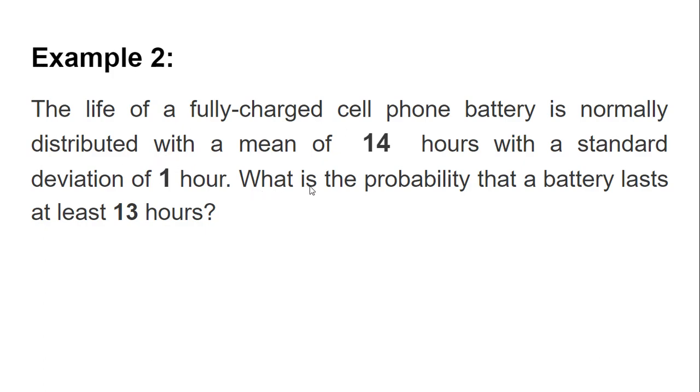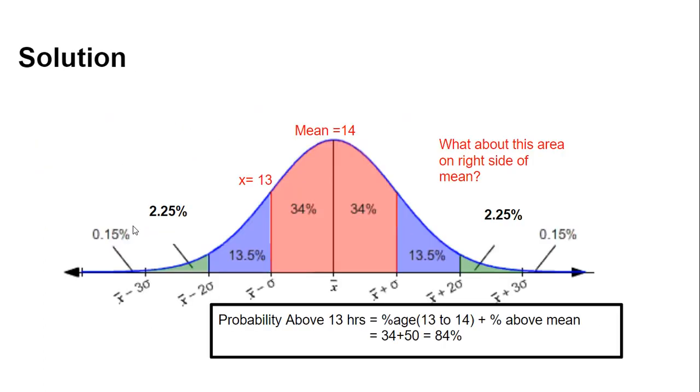The question is: what is the probability that a battery will have at least 13 hours of life? Now see, again we are given the mean of the life of the fully charged cells, and also the standard deviation. To estimate the probability that a cell will last for at least 13 hours, we need to draw this graph again.